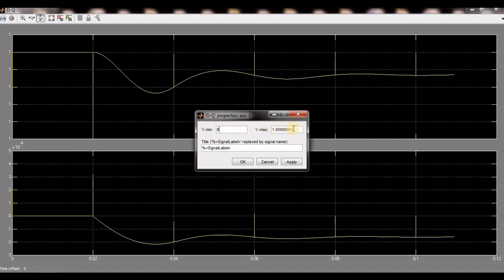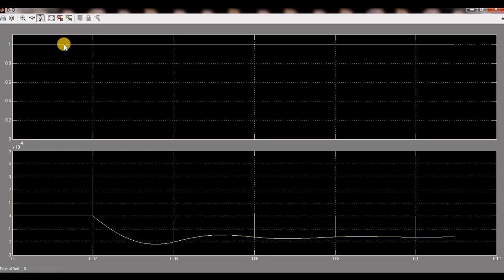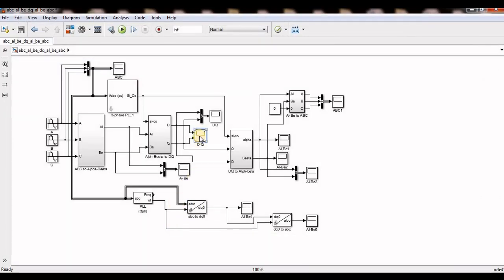Y minimum is 0, y maximum is 1.1. See, it is 1. So it is not oscillating, it is 1, and it is 0. It is 10 to the power minus 4 and it is 0 completely. The q component is 0 and the d component is 1.